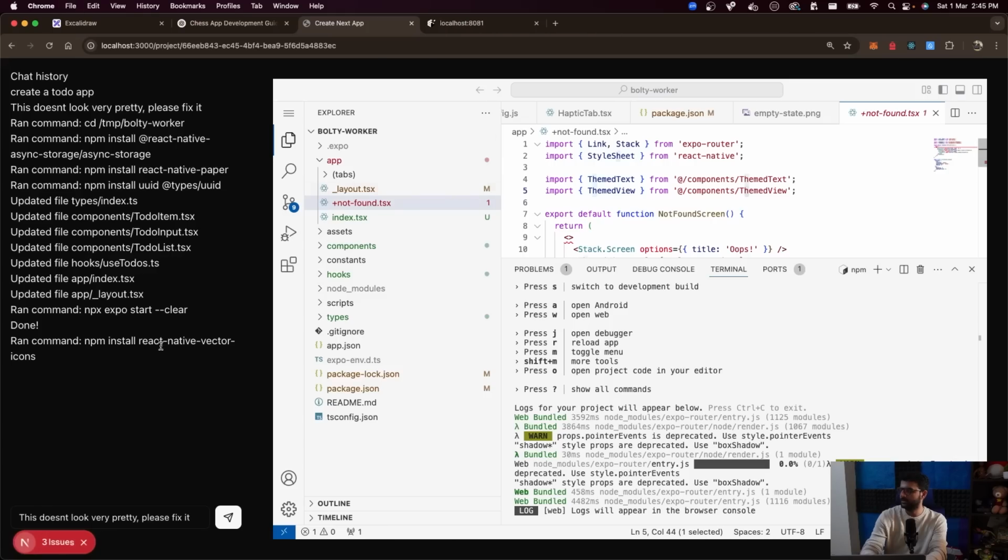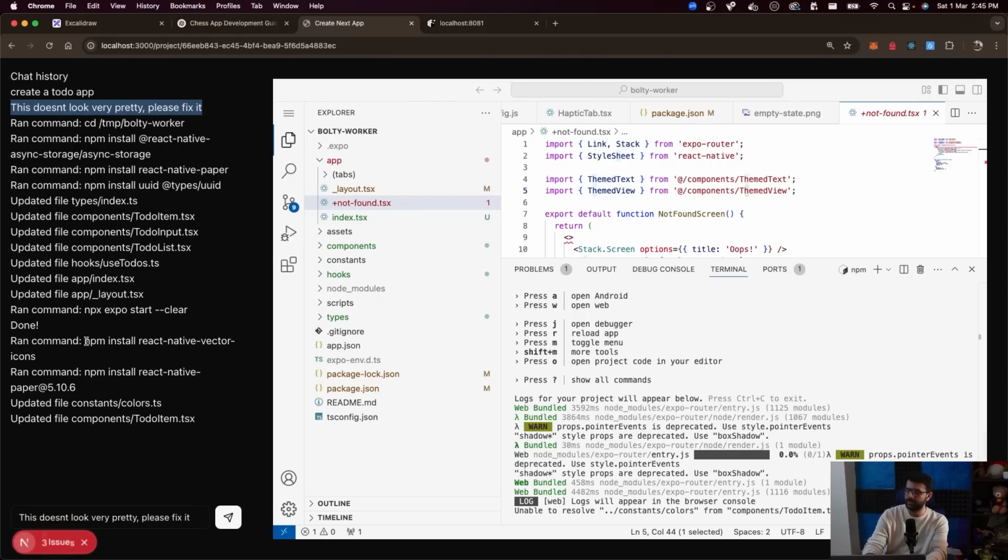Oh, there you go. Seems like it didn't fail. Ran command npm install react. Oh, of course. The thing came over here and not at the bottom. We need to fix that. But seems like it's working. Ran React Native vector icons for some pretty icons.